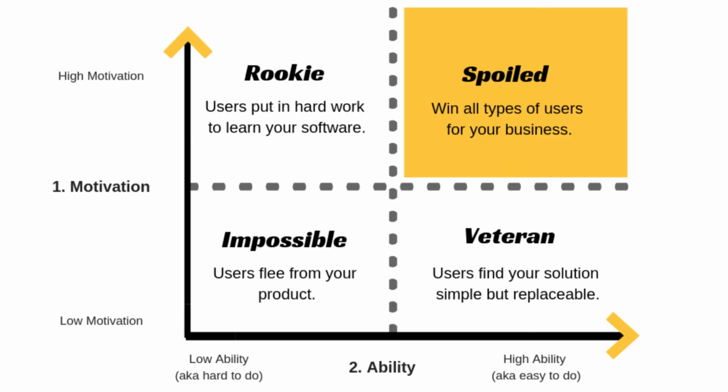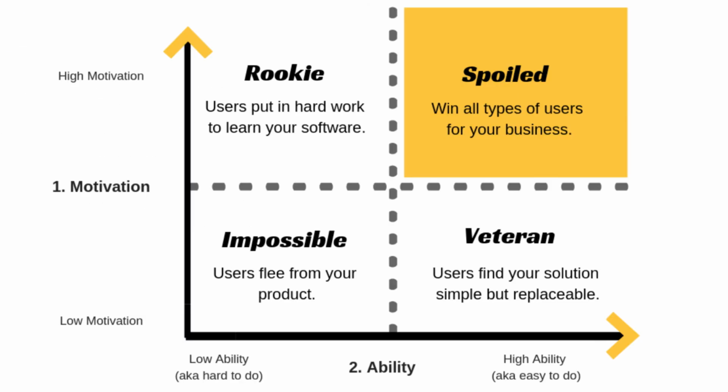First scenario is mission impossible. Your user has low motivation and low ability, so sorry, you will never help your user tackle a new behavior in this scenario. Second is rookie. Your user has high motivation and low ability. You can afford to have a terrible user experience and still get people to change. Not ideal, but not the worst outcome either.